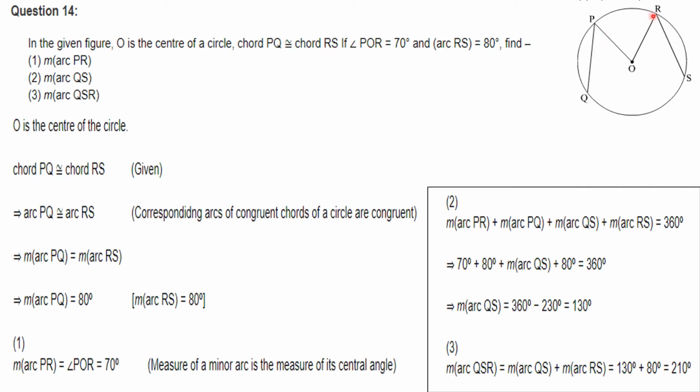Measure of arc PR plus measure of arc PQ plus measure of arc QS plus measure of arc RS is equal to 360 degrees, the degree measure of a circle. Substitute the given values, that is 70 degrees plus 80 degrees plus 80 degrees plus measure of arc QS is equal to 360 degrees. So you will get measure of arc QS is equal to 130 degrees. Now measure of arc QSR is equal to 130 plus 80, that is 210 degrees.